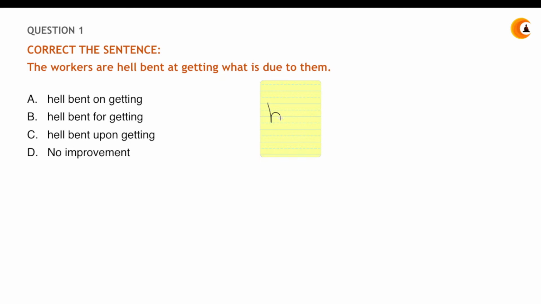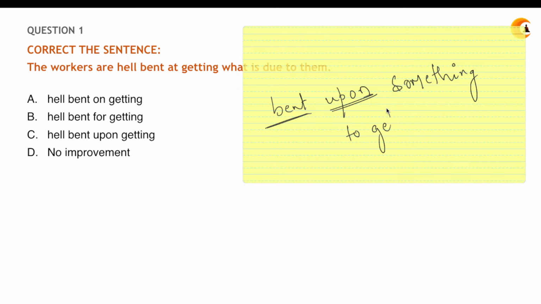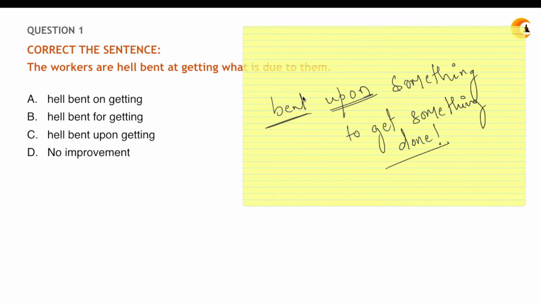Hell bent. The term here is bent, right? Always remember the word bent is always followed by a word like upon, right? You're always bent upon something to get something done, right? So always the word bent is followed by the word upon. They come in together hand in hand, okay? It cannot be just bent at, it is bent upon. Bent at is wrong, okay?